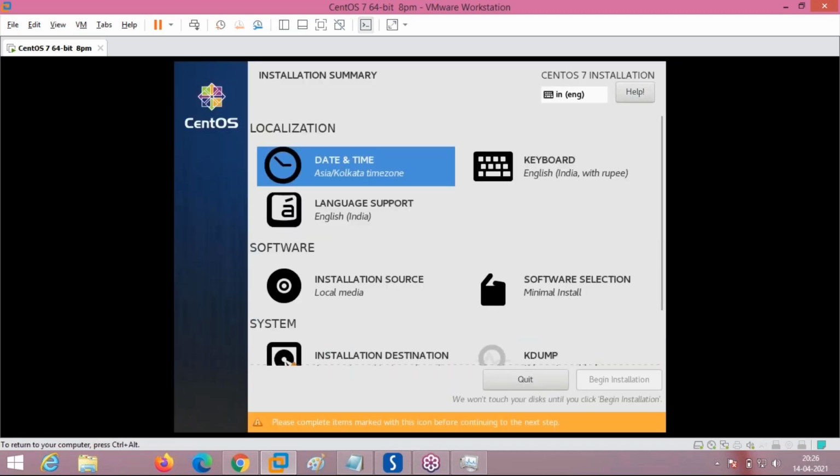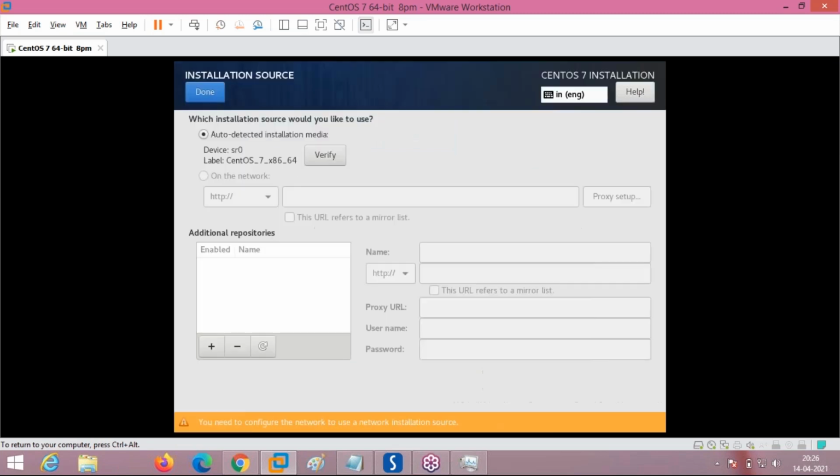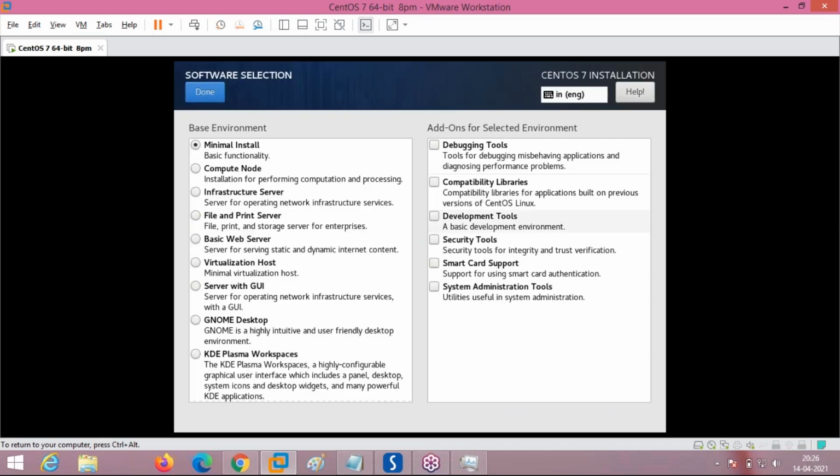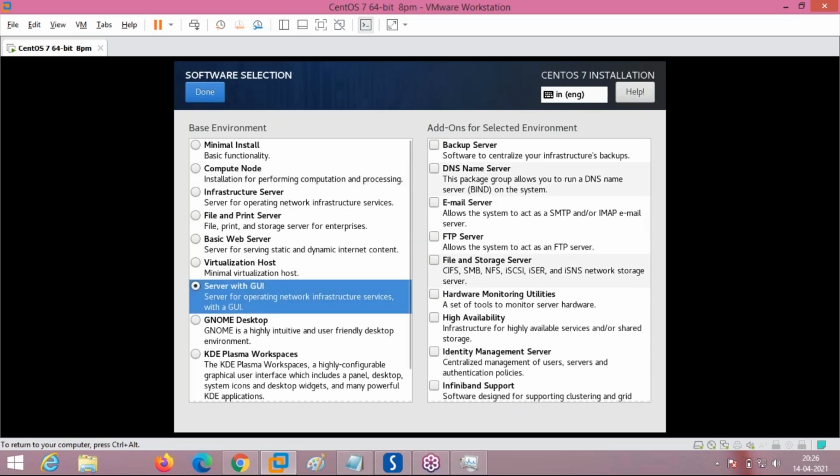After that, the keyboard and language support, no need to touch all those things. Installation source is from the CD-ROM, so this is CD-ROM SR0. No need to touch it because we are doing this. Software installation is the most important thing. Here it is showing server with GUI, and we have to select that.